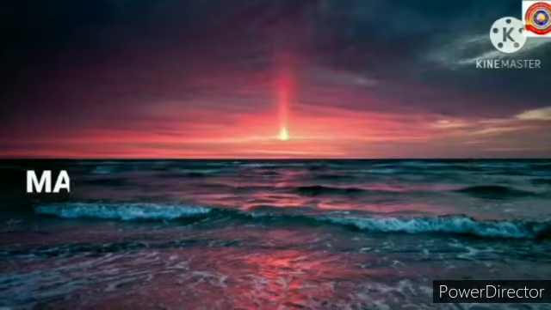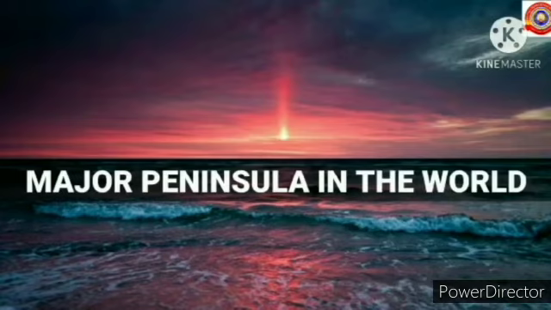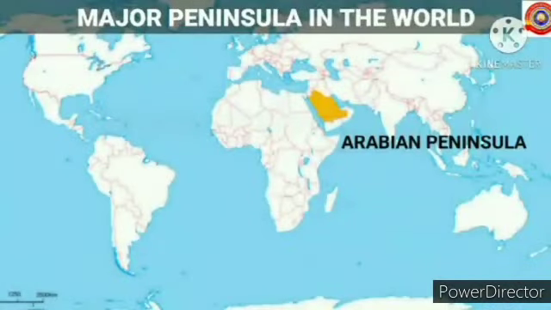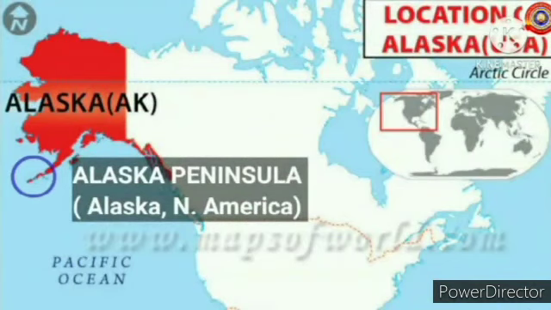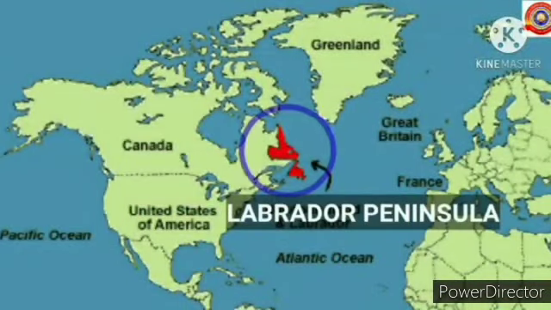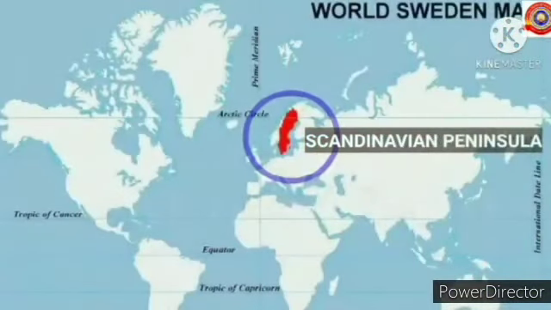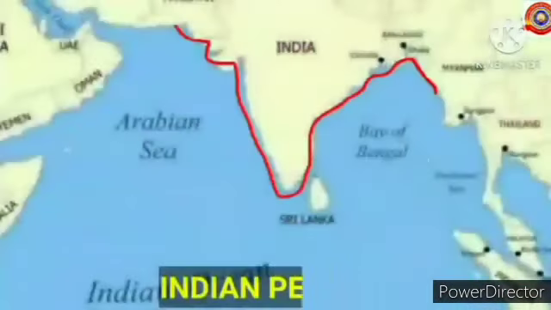Let's see about the major peninsula in the world. First one, Arabian Peninsula. It is the largest peninsula in the world. Second one, Alaska Peninsula. Third one, Labrador Peninsula. Fourth one, Scandinavian Peninsula. And last one, Indian Peninsula.